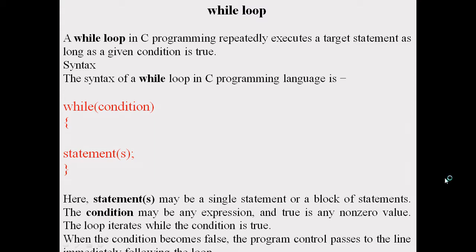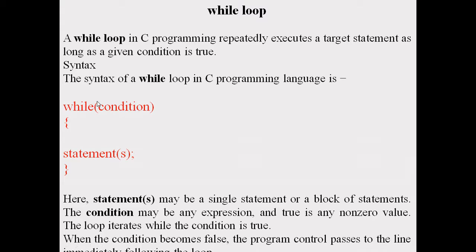As you all know, a while loop in C programming repeatedly executes a target statement as long as the condition is true. Students, please look here. Here we have the syntax for while looping. While is a keyword in C language, followed by a condition. Say x is less than 10, or y is greater than or equal to 10, or x is not equal to 0. These are different types of conditions.